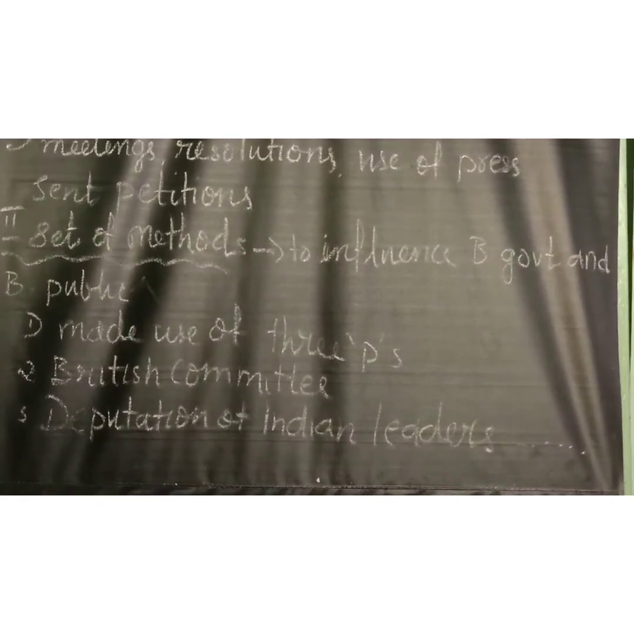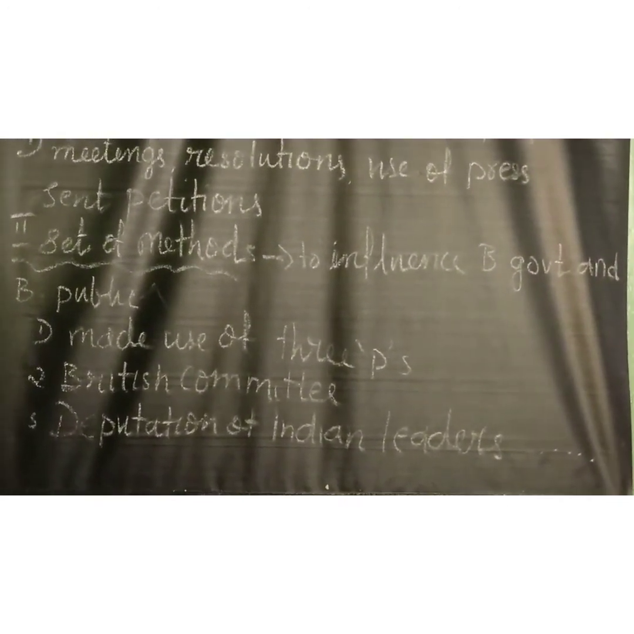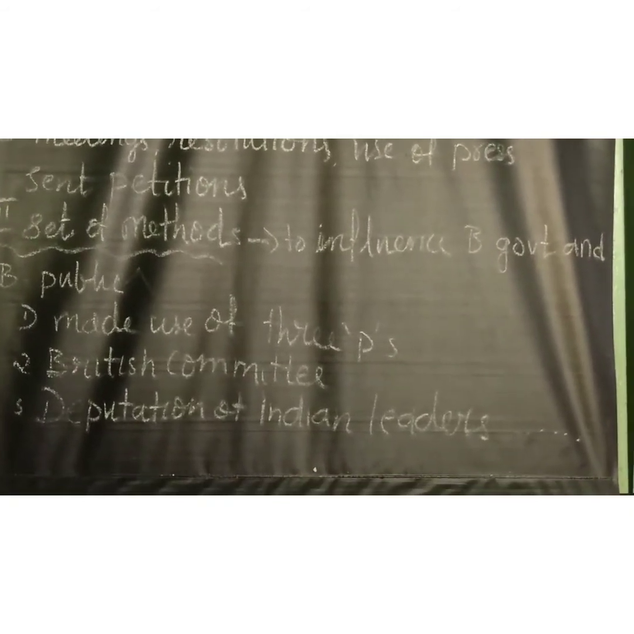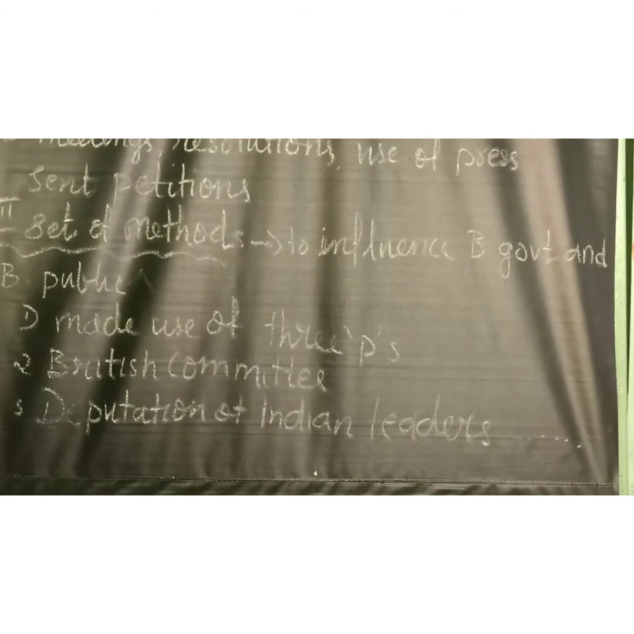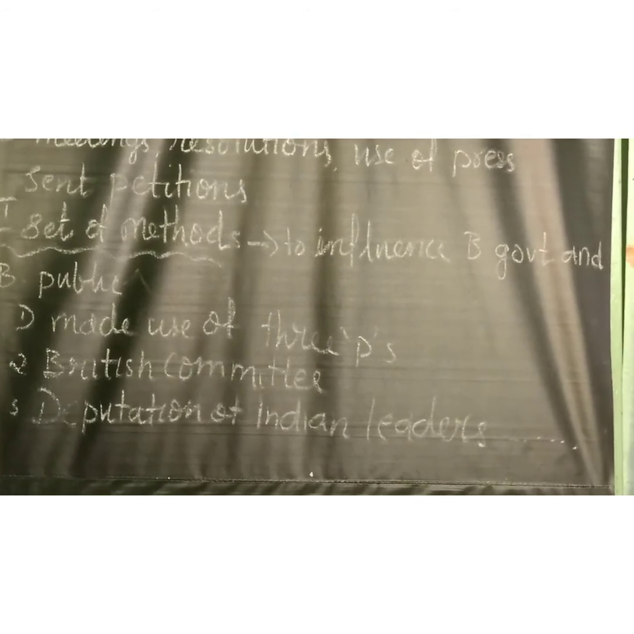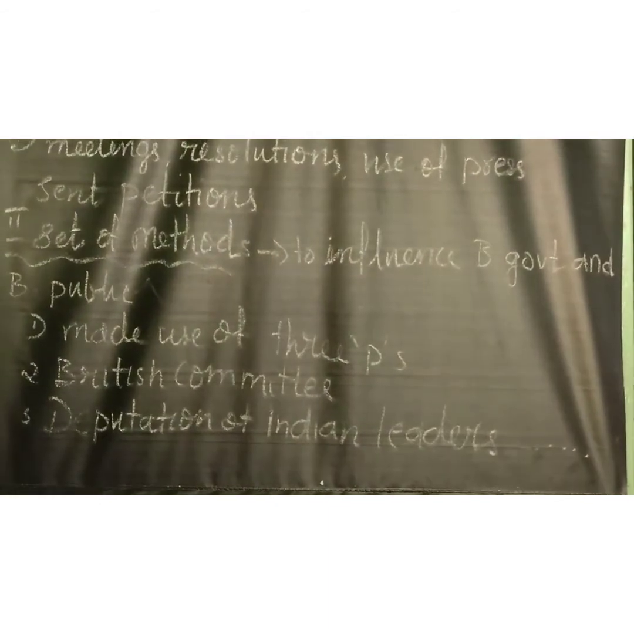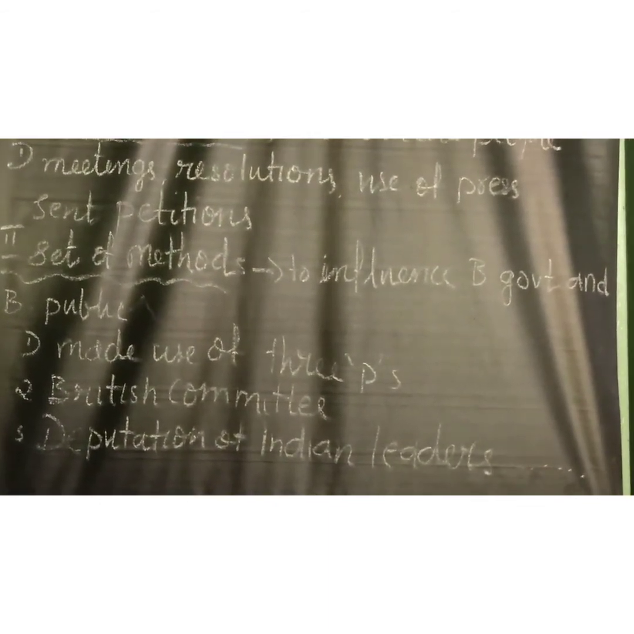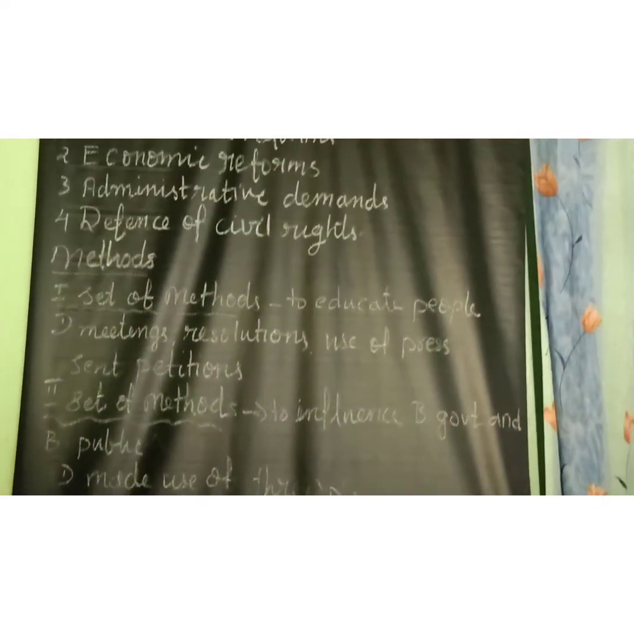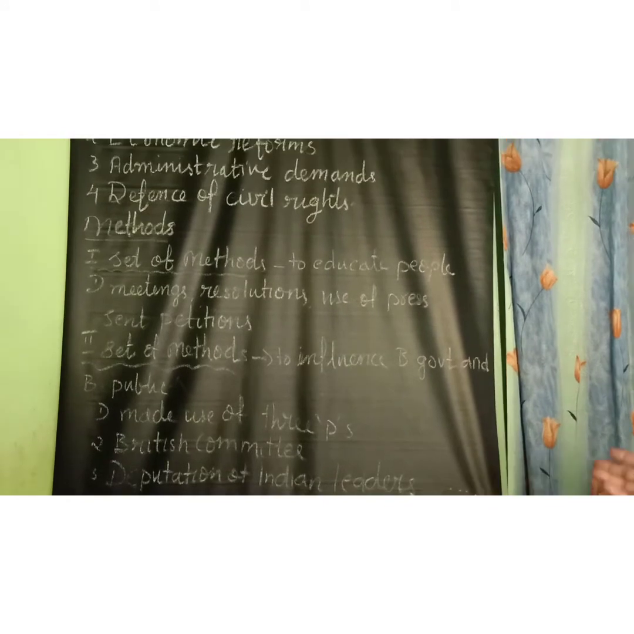Dadabhai Naoroji was one of the main persons behind all this program. He played a major role and carried on active propaganda in Britain. He is regarded as India's unofficial ambassador in England, and he was the first Indian to become a member of the British House of Commons. Now we have studied the demands and the objectives.